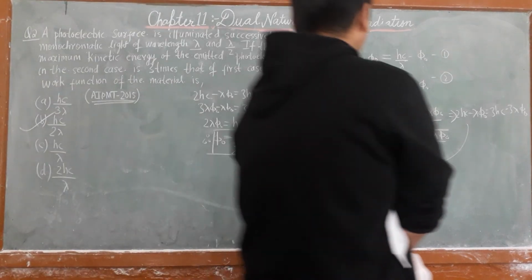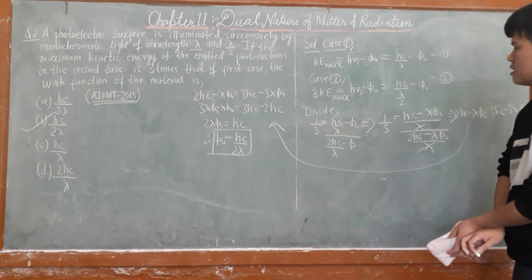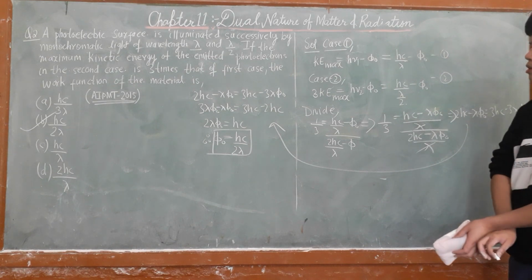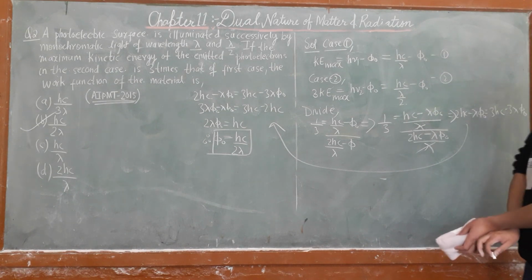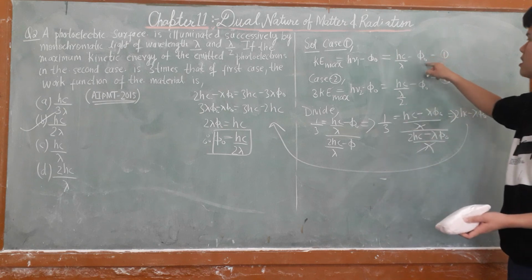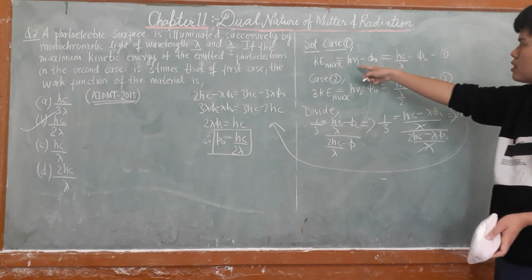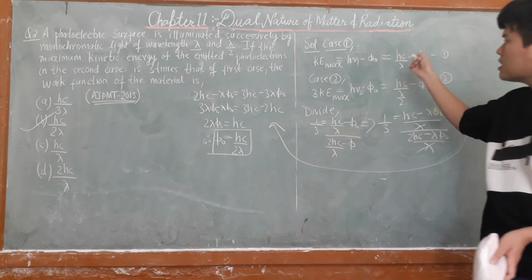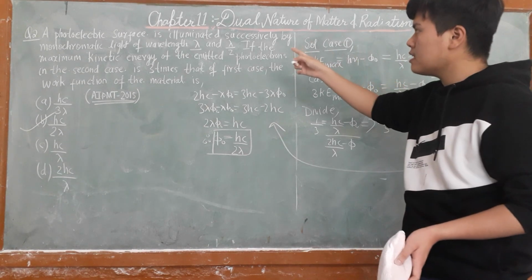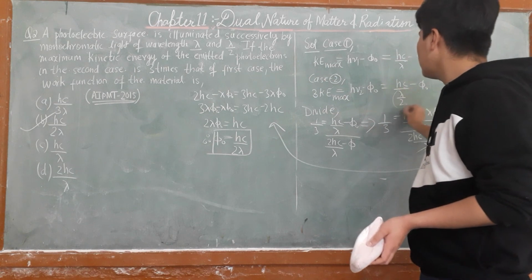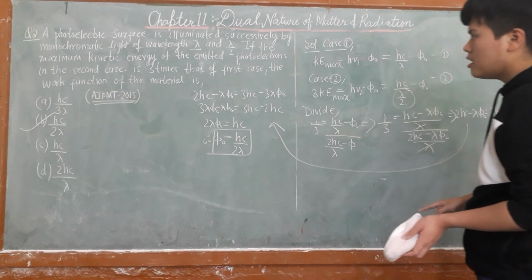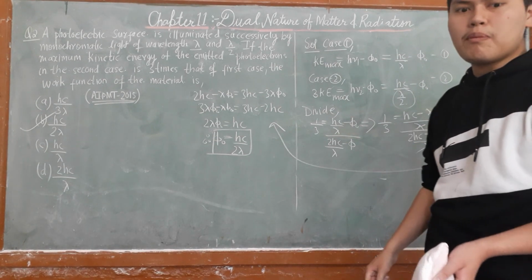Let's see that lambda naught is not determined in the question. If you solve it in terms of lambda naught, you can find it directly, but this way is more useful. Here h nu, t nu, all of this is in terms of lambda. In the first case it is lambda and in the second case it is lambda by 2. That is given in the question. So you will get hc by 2 lambda.